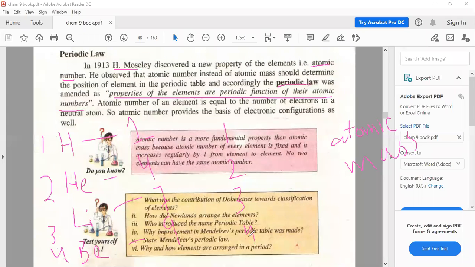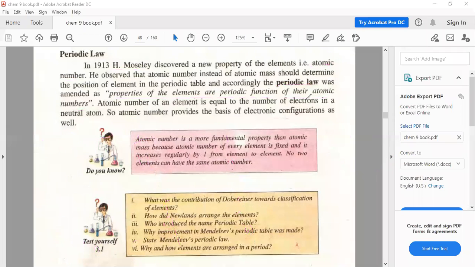But when you arrange on the basis of atomic mass, you can feel there is no regularity: 1, then 4, then 7, then 9, then 10, then 12. So there is no proper sequence. So you have to arrange elements on the basis of atomic number, and as we know, the modern periodic table arranges elements on the basis of atomic number.